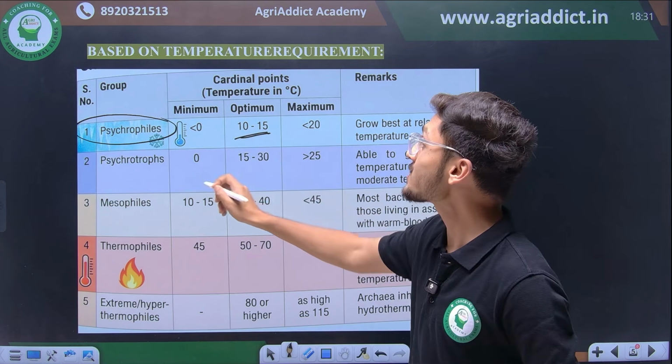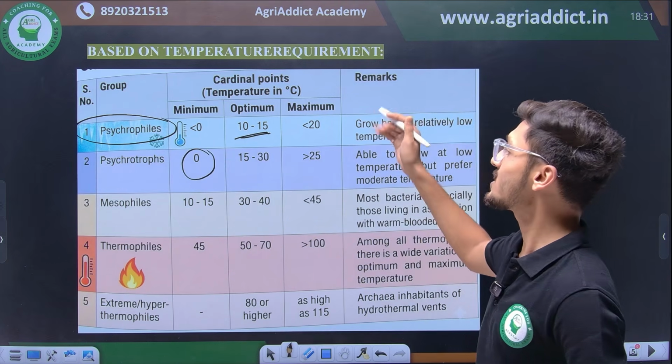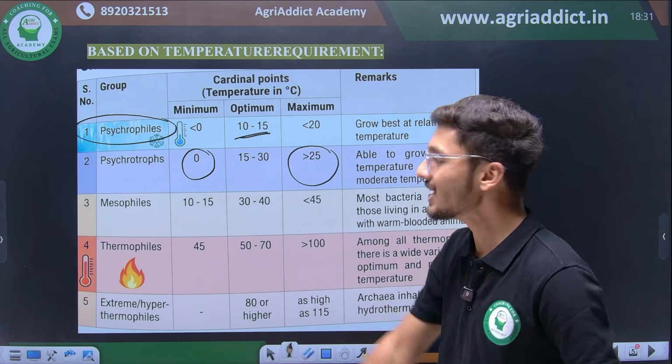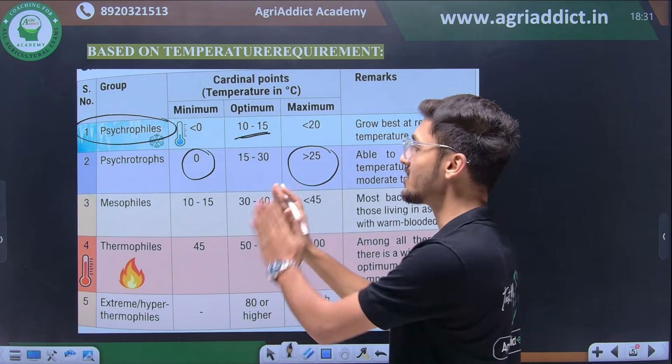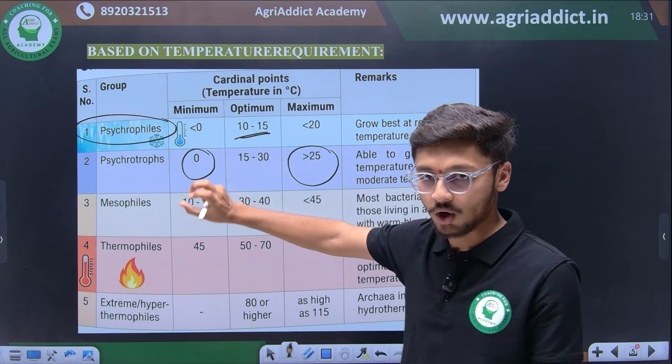But psychrotrophs have a minimum strict range of 0 degree Celsius. They will survive more than 0 degree Celsius and up to 25 degree Celsius. So their optimum temperature requirement is 15 to 30 degree Celsius. Do not confuse between psychrophiles and psychrotrophs.